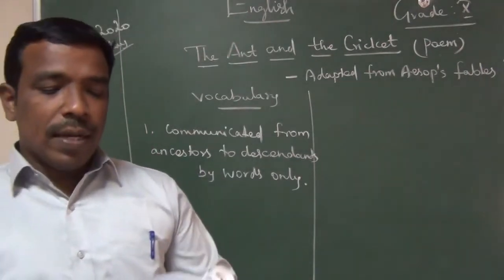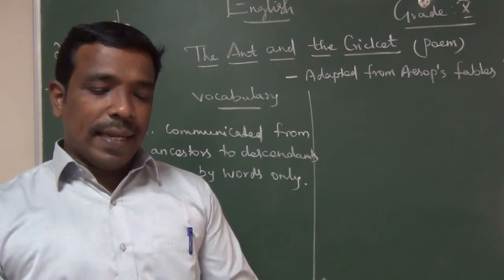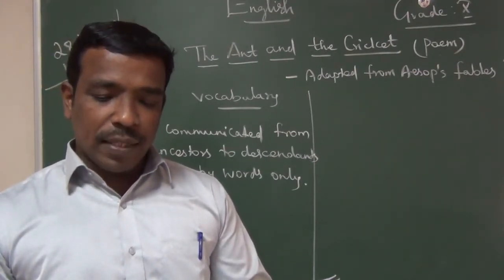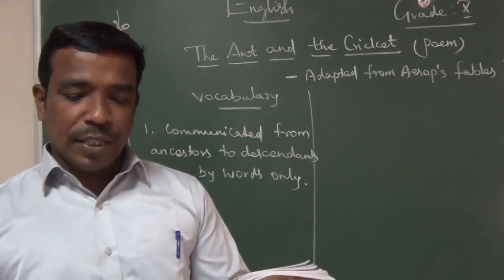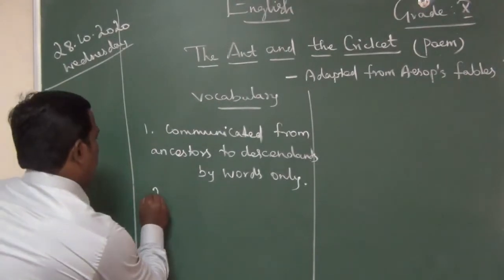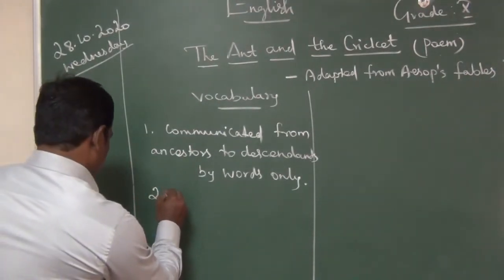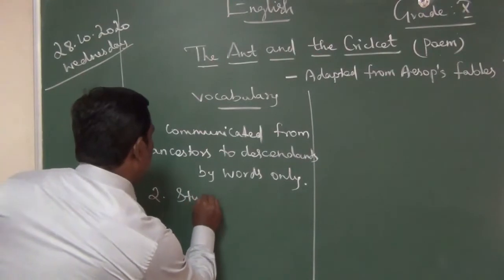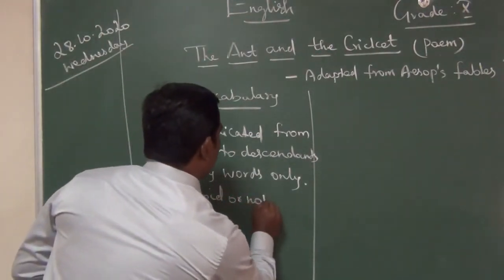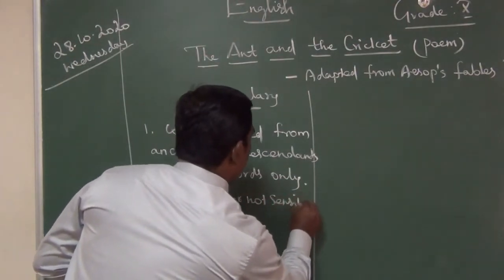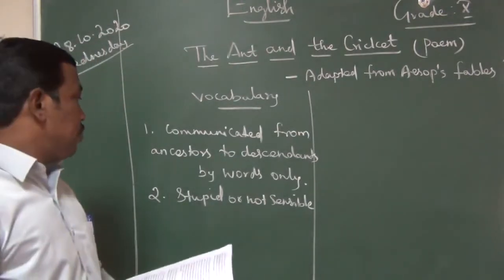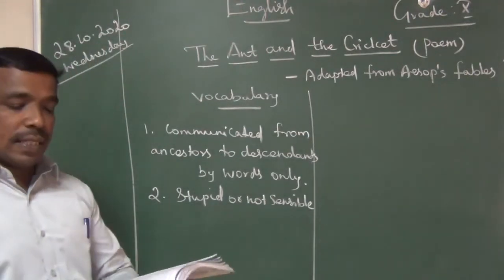Come to the poem. The silly young cricket, accustomed to sing through the warm sunny months of gay summer and spring. Silly here means stupid or not sensible.